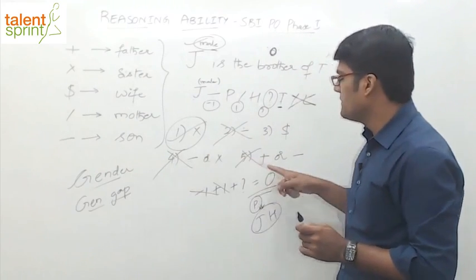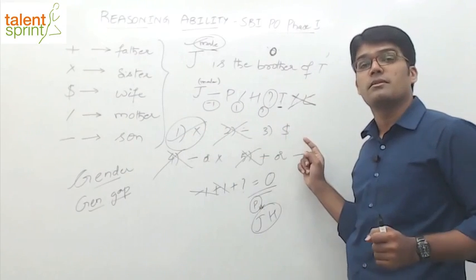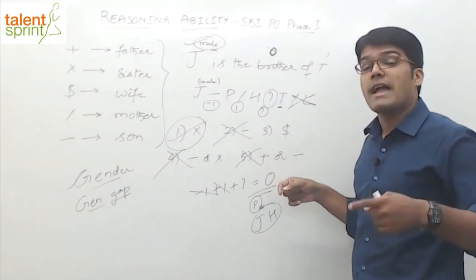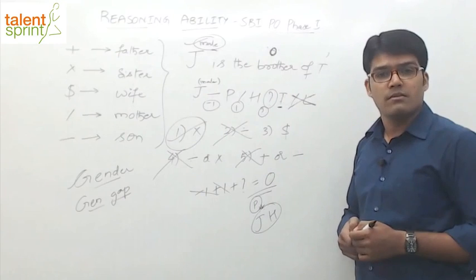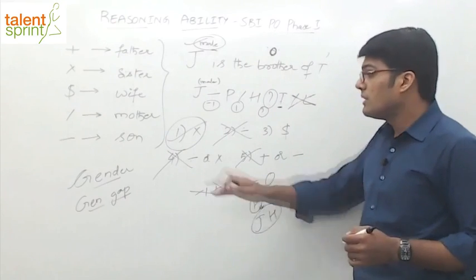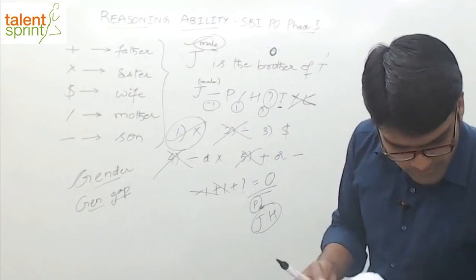But let's say if the answer is given in the fifth option, what happens? You'll first check the first option, then the second, then the third, then the fourth, and then you'll come to the fifth. So by the time you reach the fifth option, you have gone through 4 wrong answers, and you'll end up wasting a lot of time. So that is the reason. First, try to eliminate the wrong answers there. Let's look at a few more questions.